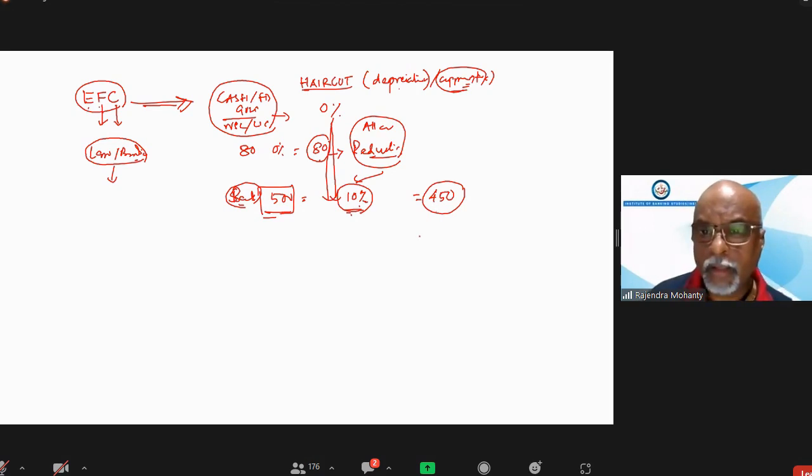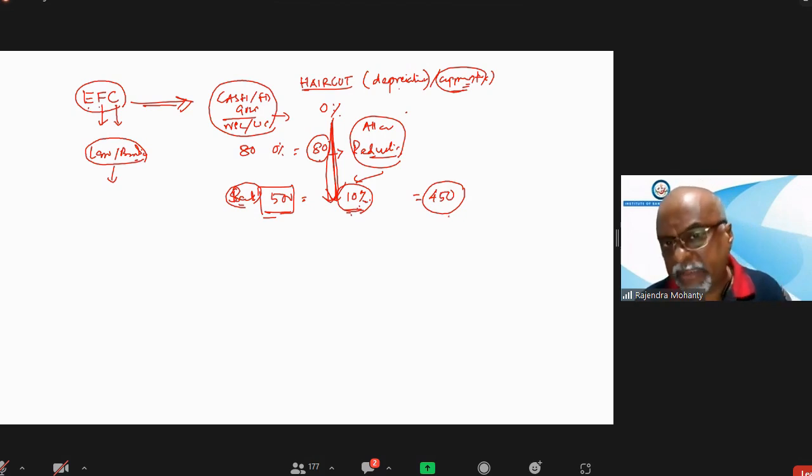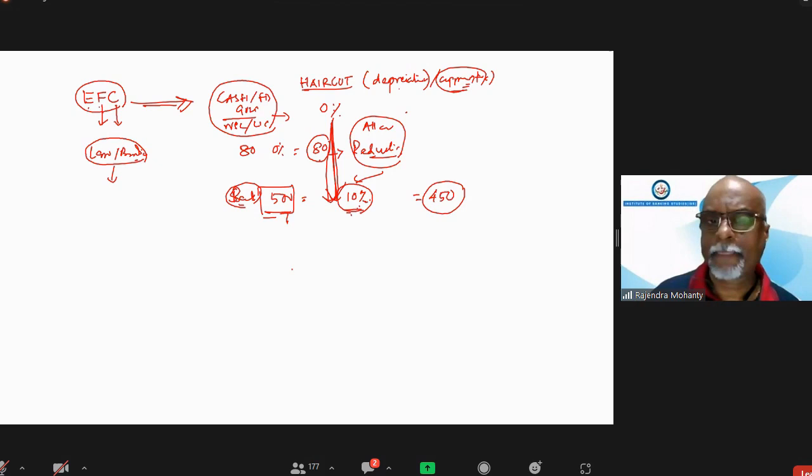I told you depreciation, so 450 is the value after depreciation is deducted from the original collateral. Is it clear now? Everybody is clear?